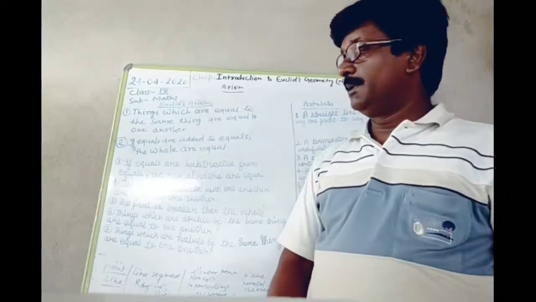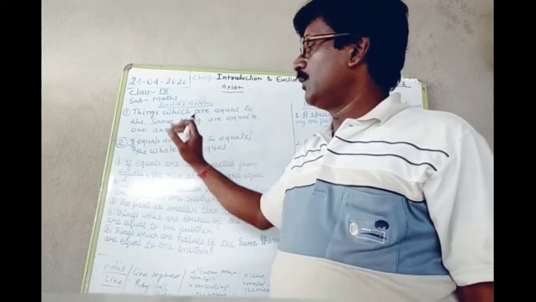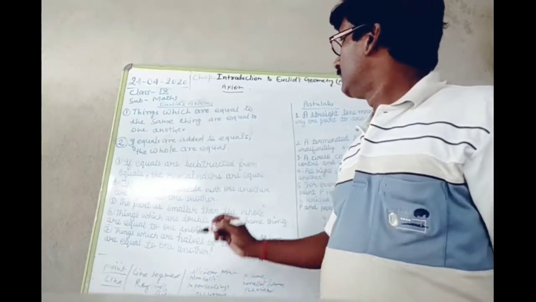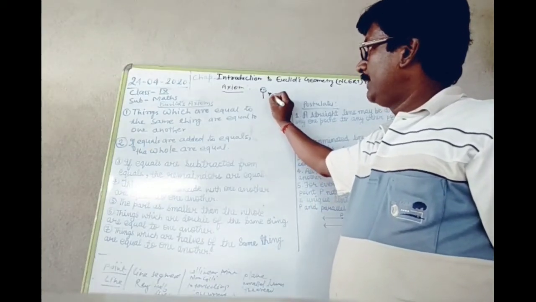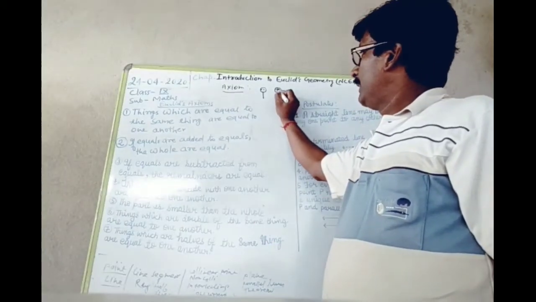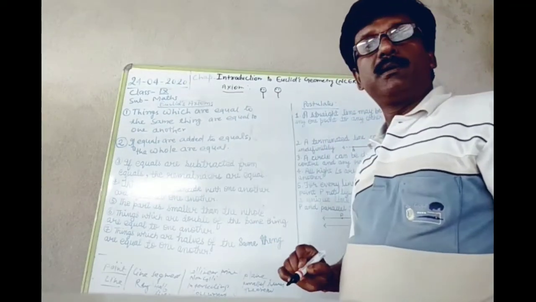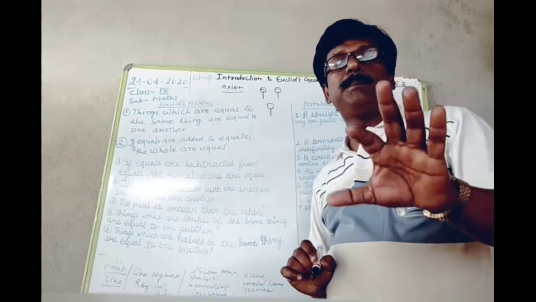The first axiom is, things which are equal to the same things are equal to one another. Suppose, see, this is a man whose height is 5 feet. For example, this is another man whose height is also 5 feet. And this one is the third man whose height is 5 feet.